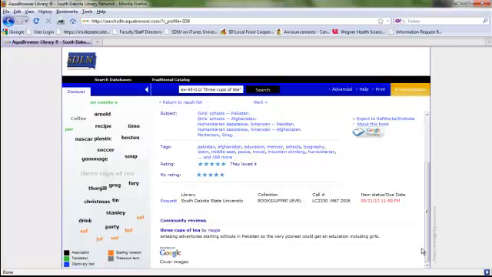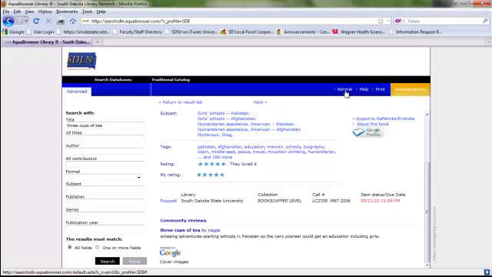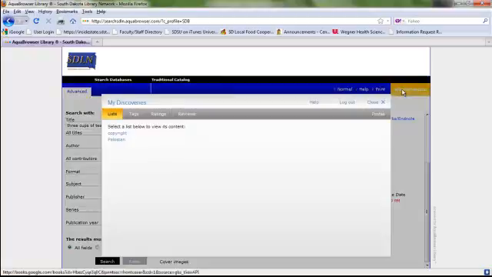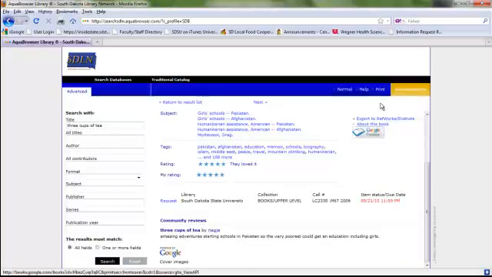Our catalog allows you to do various things. In the advanced search, you can search by specific fields, such as author or title. Under My Discoveries, you can also create an account and do some cool Web 2.0 things, like make lists, tag items, rate items, and write reviews. Some of these can either be public or private. Many of them are only public.